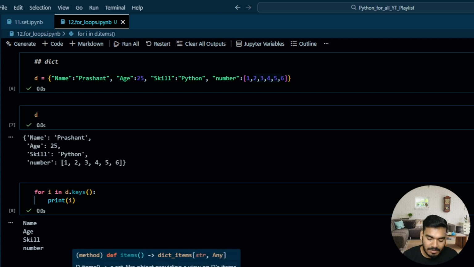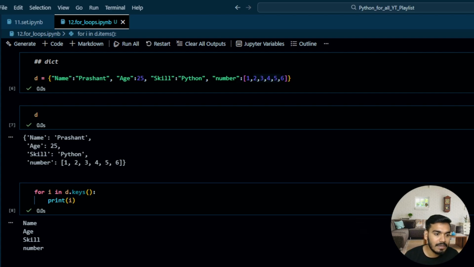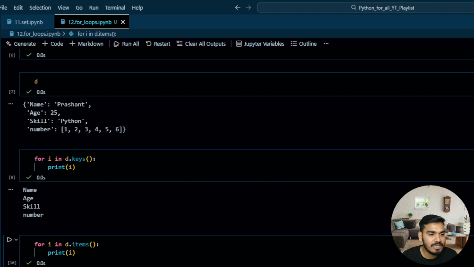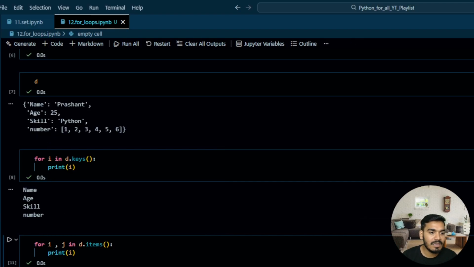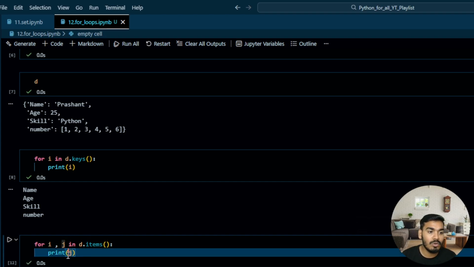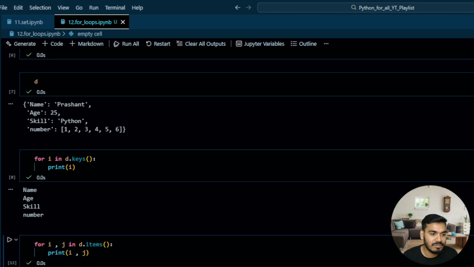In items, if you try to print this i, you will get both, name, Prashant, age, skill, the key and value, in the form of a tuple. But if you want two variables, one variable to have the key and the other to have the value, you can do that. So you can write i, j, and print. See, i is assigned all the keys, right? And if you just print j, j will have all the values. But if you want to print both, you can just write i, j, and you have the values over here.